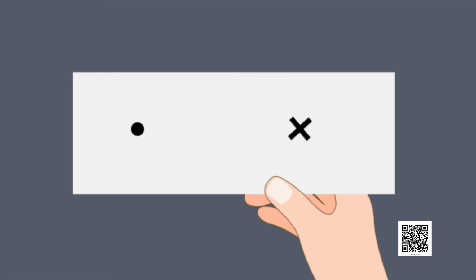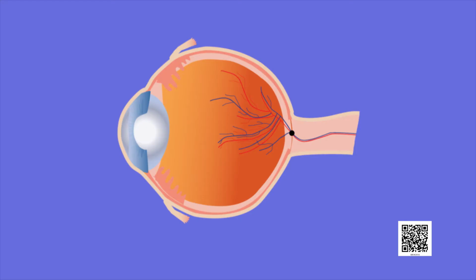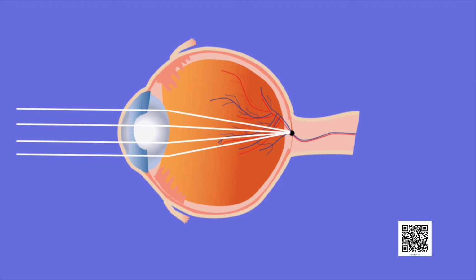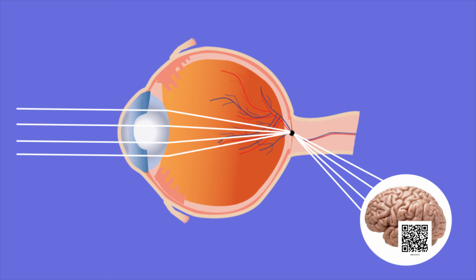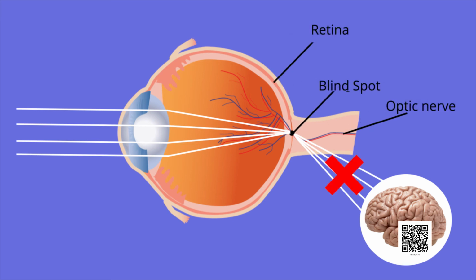Now close your right eye, look at the round mark and repeat the activity. What happens now? Yes, this time the cross disappears. Children, the disappearance of the cross or the round mark shows that there is a point on the retina which cannot send messages to the brain when light falls on it.